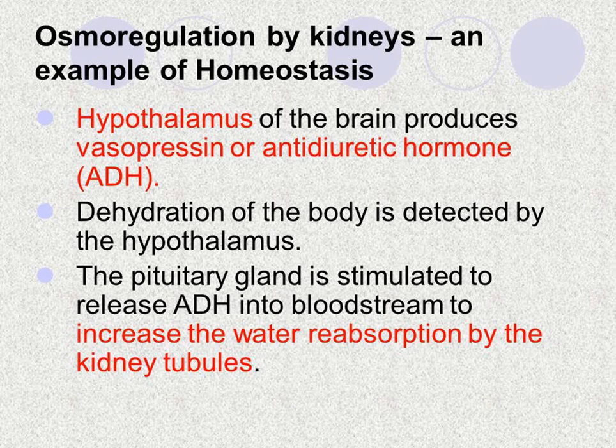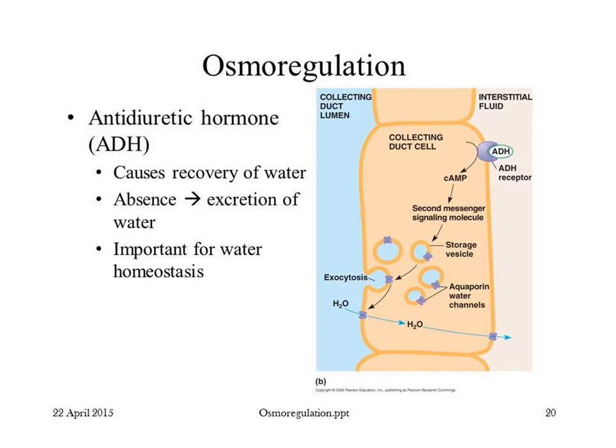So different types of hormones are involved, particularly the hypothalamus of the brain produces vasopressin, the antidiuretic hormone, which also regulates these functions. This is the antidiuretic hormone picture related to the osmoregulatory functions in the interstitial fluids, causing recovery of water, which is important for water homeostasis. These are all maintained by ADH.